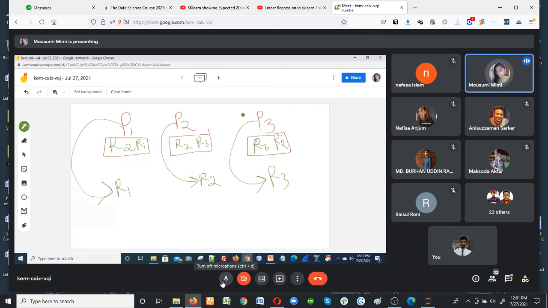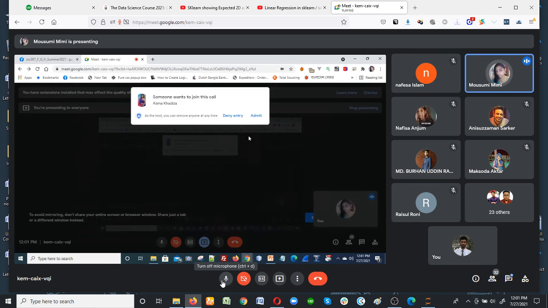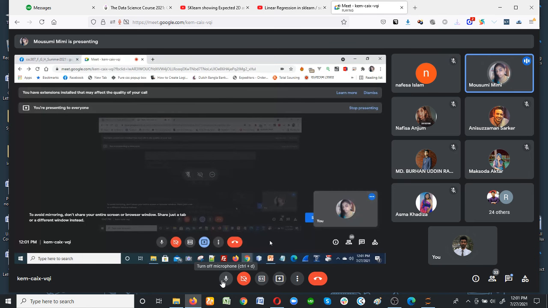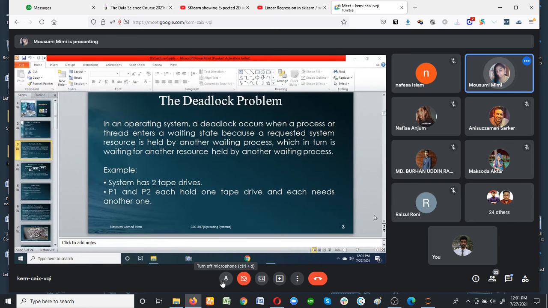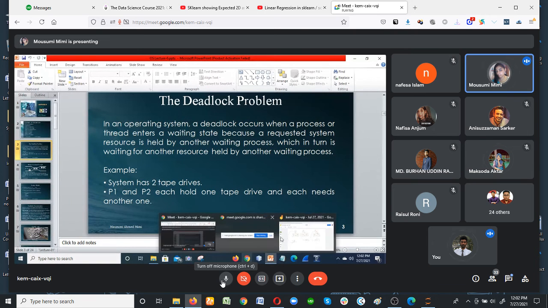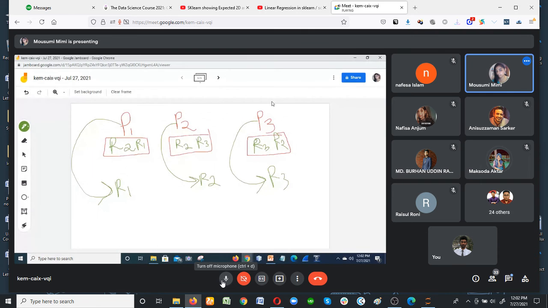No, it is not constant. The thing is that different processes need different resources. Resource is represented by R, process is represented by P. After some slides, you will find out that you have to draw some graphs, diagrams of the resources. In the question, it will be written which process will occupy which resource. It is not constant. Do you get my point? Yes, ma'am, got you.